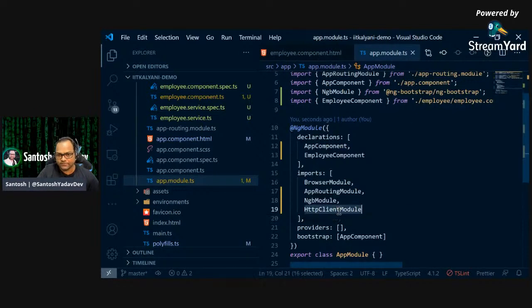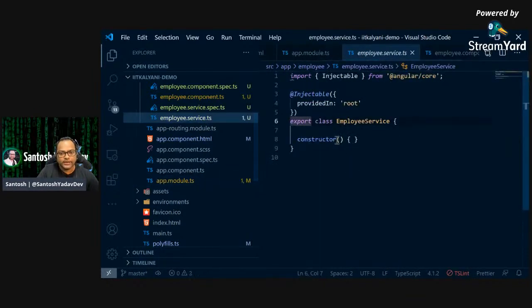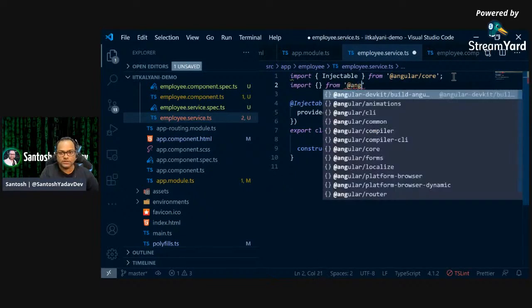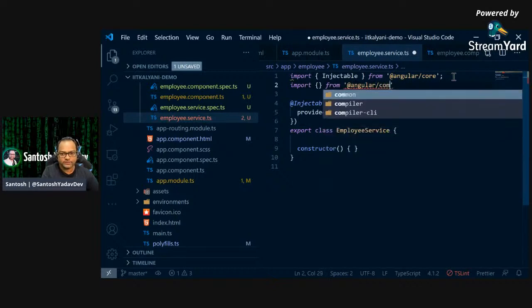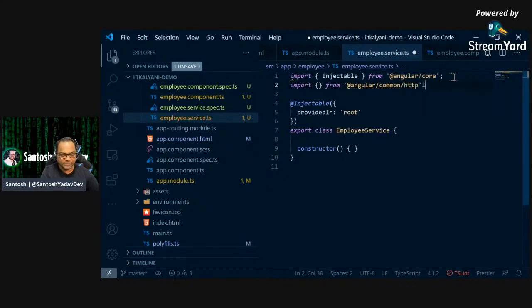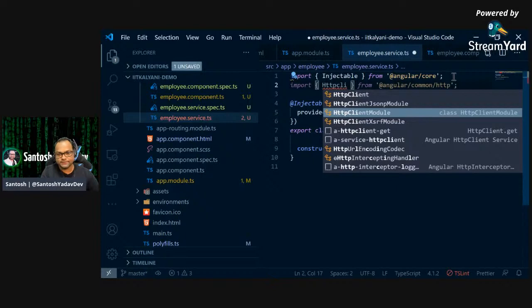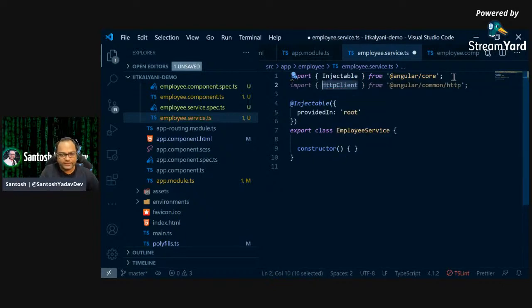So now we added HttpClientModule. Now we can go ahead and use something known as the HTTP service. I'll import from here, Angular slash common slash http, and what we need is the HttpClient service. So I'll say HttpClient, and then, how can we use this particular service?